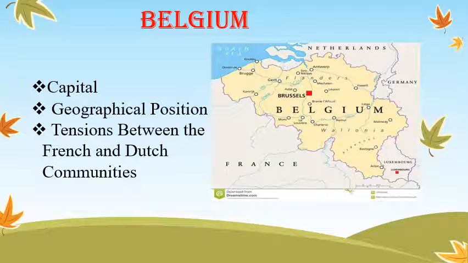Yes students, so this is the tension between the French and Dutch communities, a majority with respect to language.